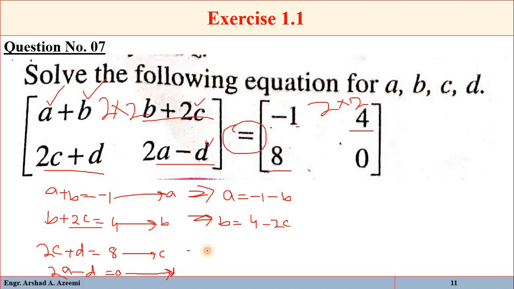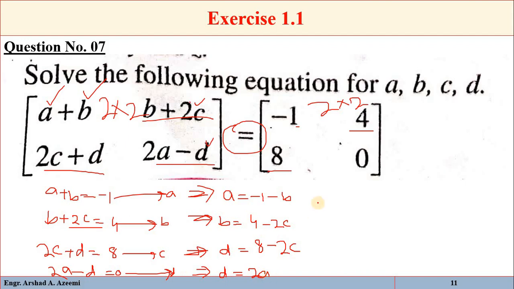And from the third equation, d is equal to 8 minus 2c. And from the fourth equation, add d to both sides, so d will be equal to 2a.